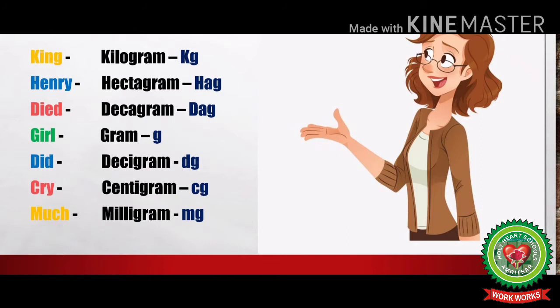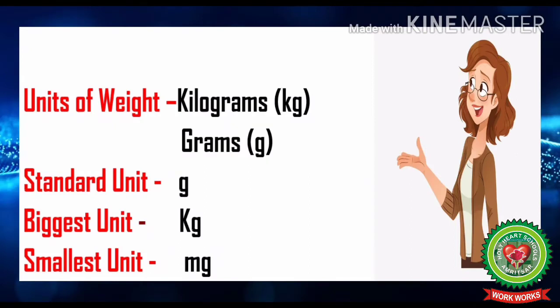Died stands for decagram, which is written as DAG. Girl stands for gram, which is written as G. Did stands for decigram, which is written as DG. Cry stands for centigram, which is written as CG. And much stands for milligram, which is written as MG. Kids, you must also remember the standard unit of mass is gram, that is G. The biggest unit of mass is kilogram, that is kg. And the smallest unit of mass is milligram, that is mg.